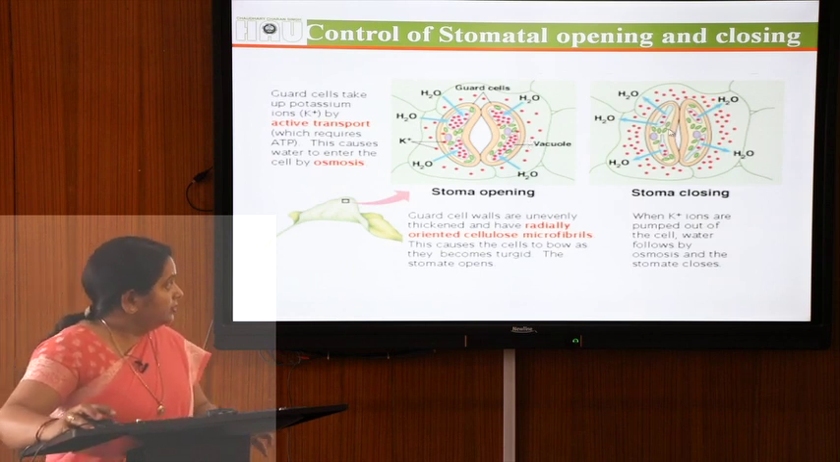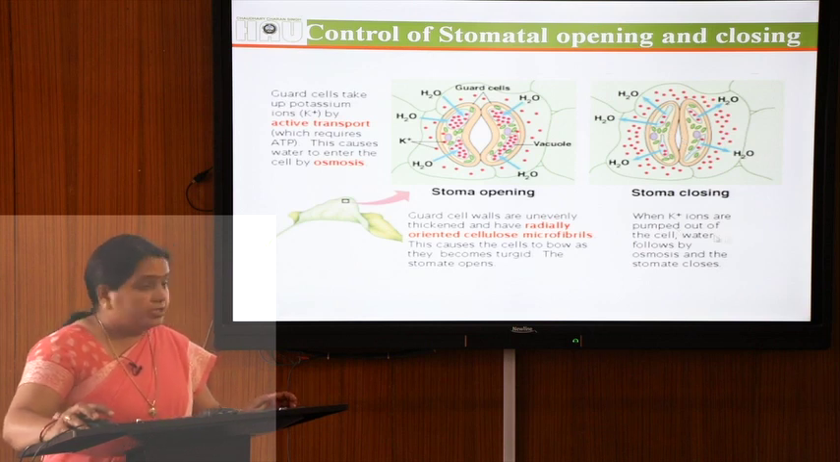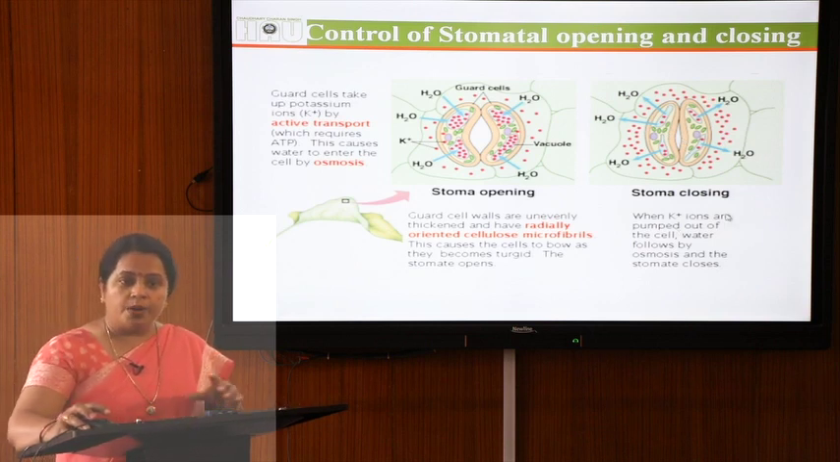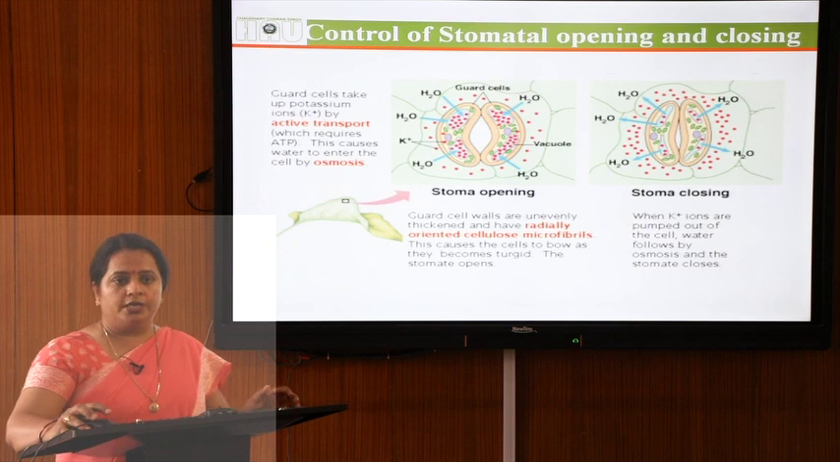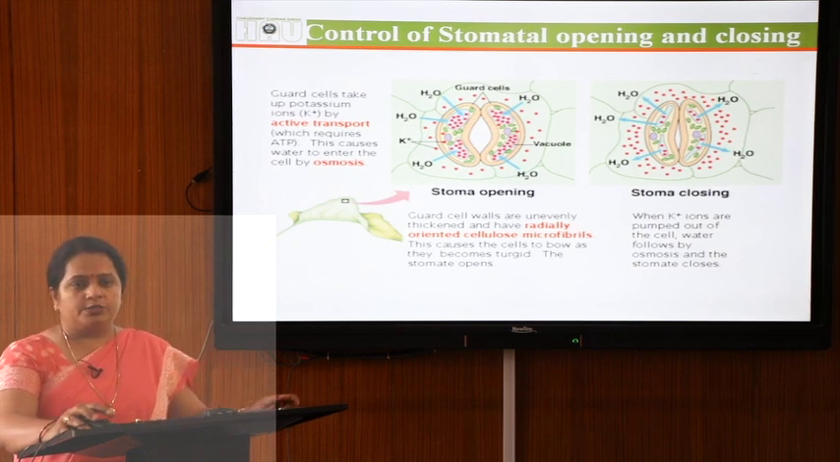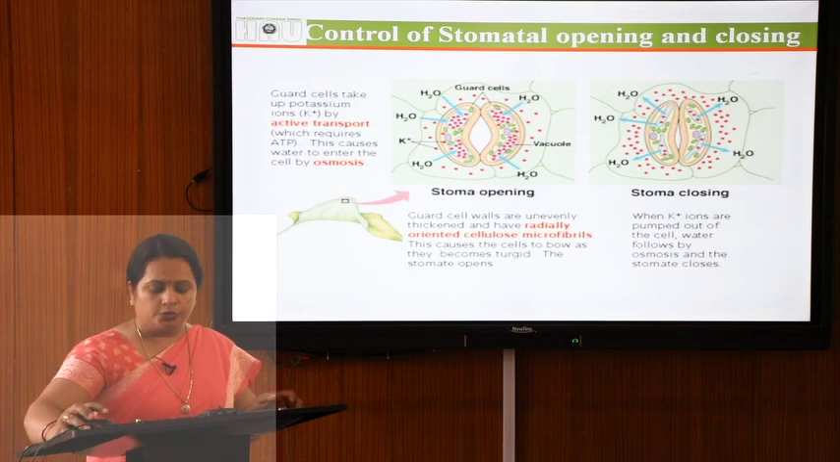Then here you can see in this figure that when these potassium ions are pumped out from the guard cells, with the release of the potassium ions, water content also releases from the guard cells and at that time guard cells become flaccid and stomata will close.